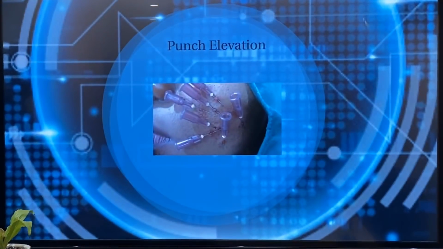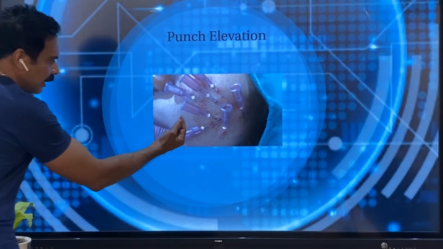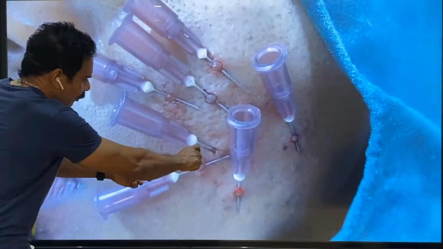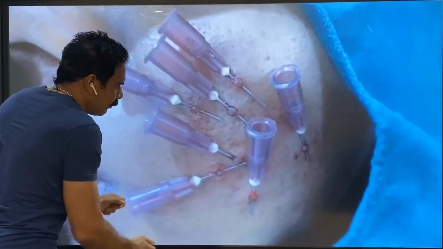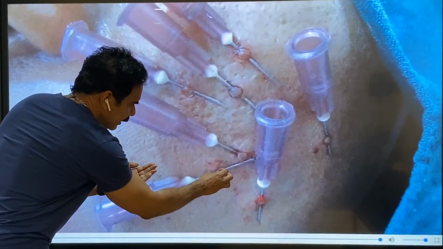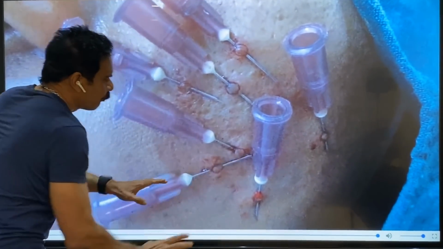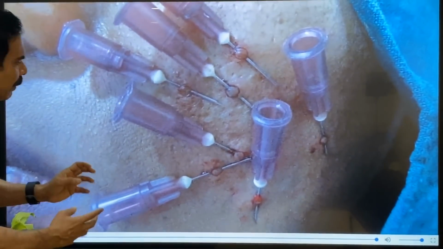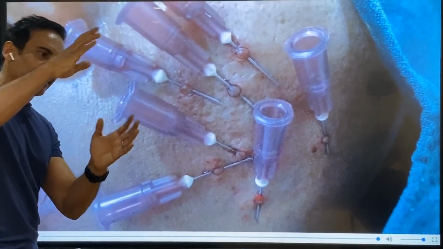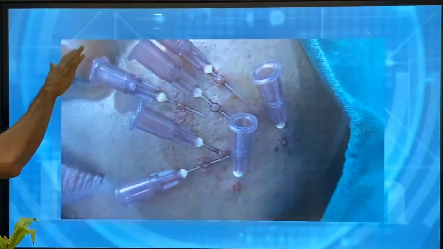And this is what I was talking about, is punch elevation. We use the cylindrical punch, which has got a scalpel like thing. Then we'll make an excision over there. We'll use a needle, lift the excised scar tissue like this and put it there for 10 to 15 minutes. What will happen is blood will collect under the scar and elevate, that will raise the scar. So after healing, the depth of the scar will be reduced.